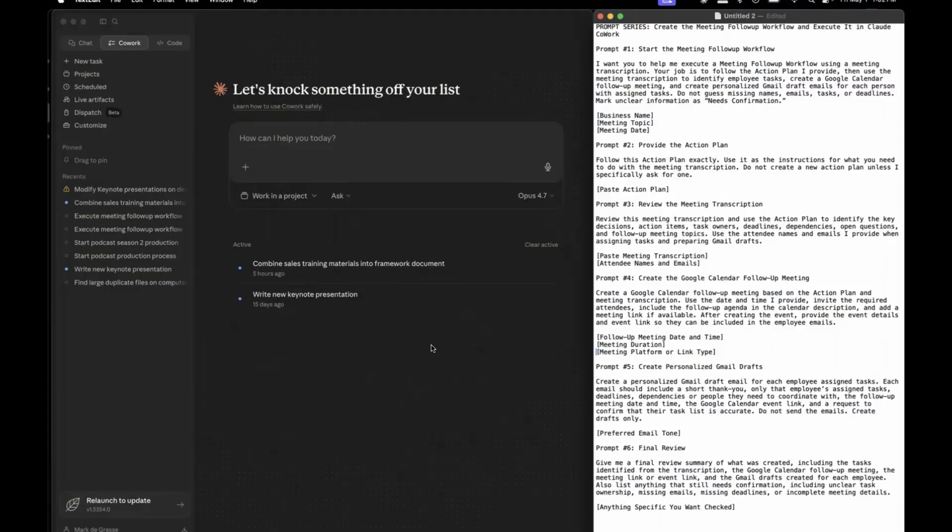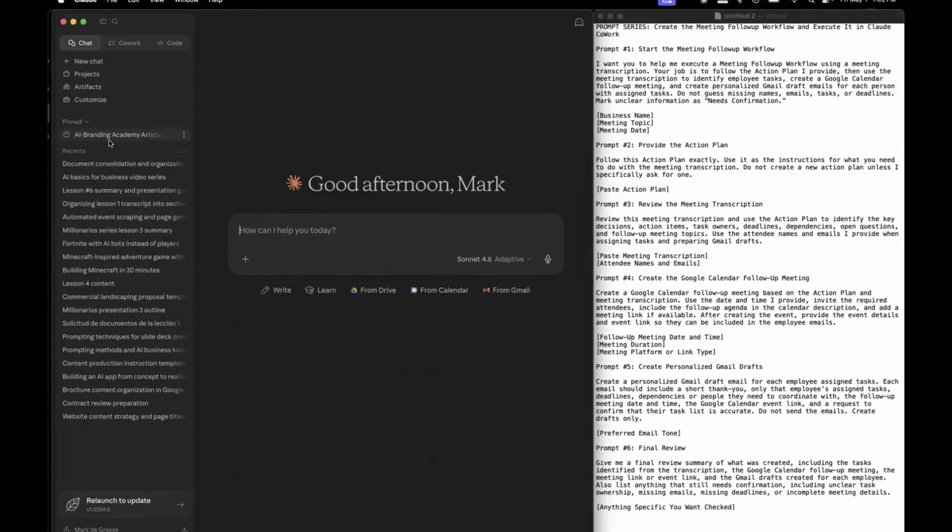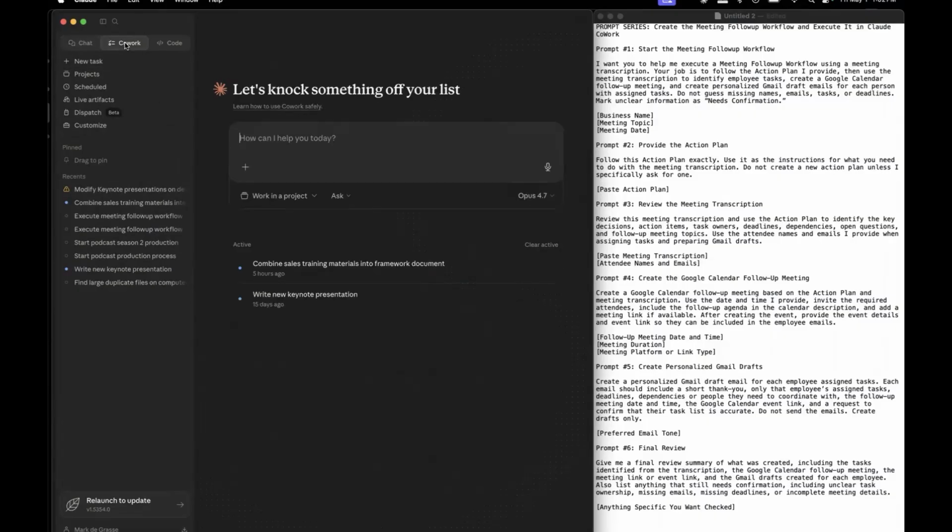All right, quick note, you do need the downloaded application for Claude. If you're on the online version, you're actually only having access to the chat version. So download the application, log in, and then you'll be able to access Cowork. I'll put a link to the download in the description.